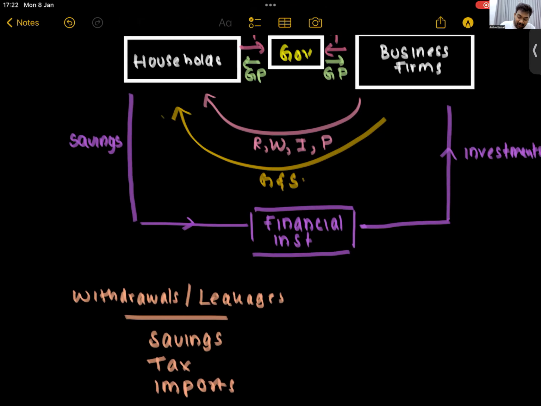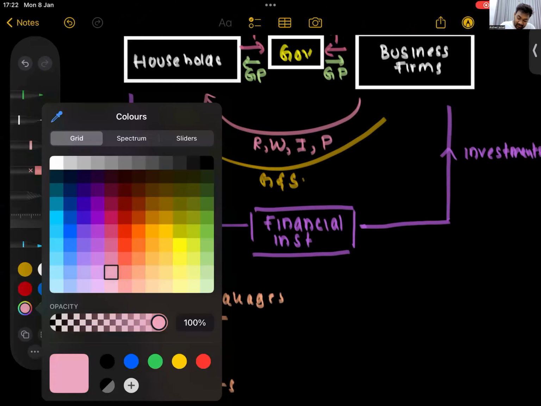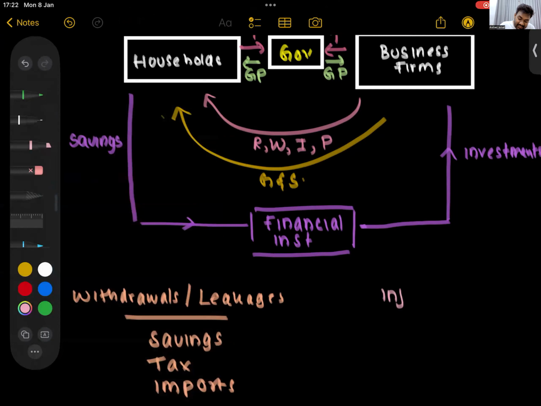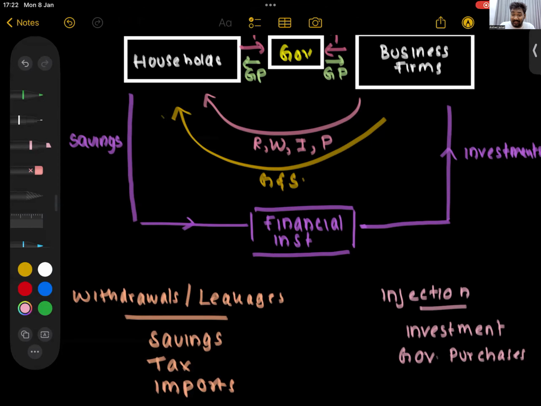Then on the other side, what do we have? For every withdrawal, there is a matching injection. When savings goes out, what comes in? Investment comes in. When taxes go out, what comes in? Government purchases comes in. When imports go out, what comes in? Export money comes in. So those are your injections. Fine, a very basic thing, which we have already spoken.